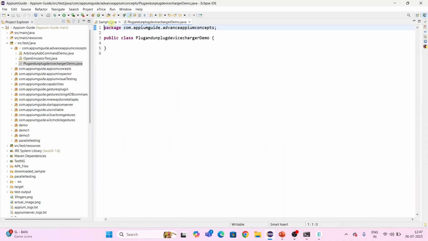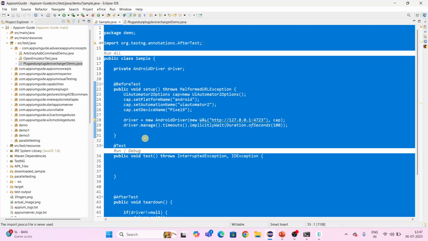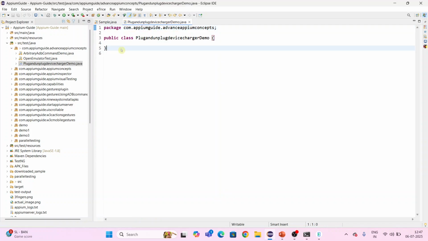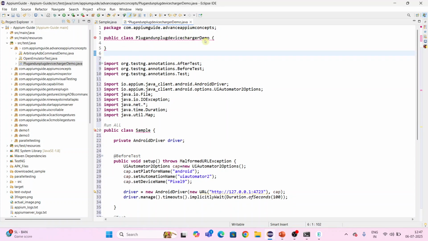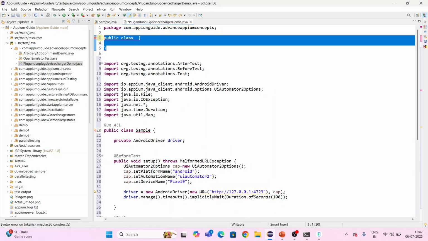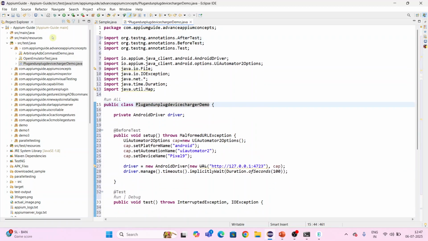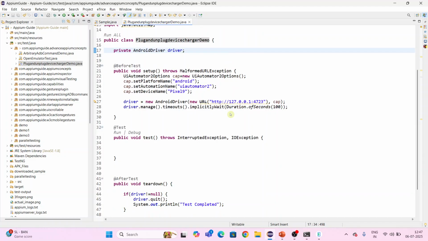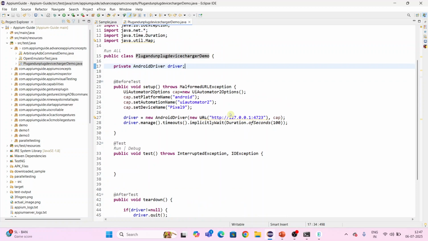We copy the before test and after test code from the sample to save time. Just copy it, paste it into our class and make small modifications: remove the package name and change the class name. We are doing this to save time, instead of writing the before test and after test annotation code once again, so that we can jump directly into our concept.